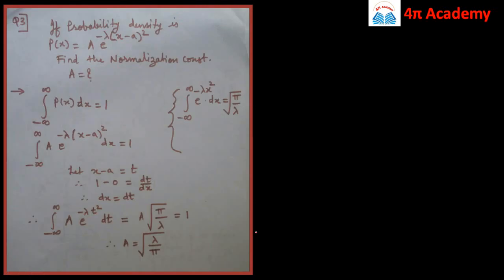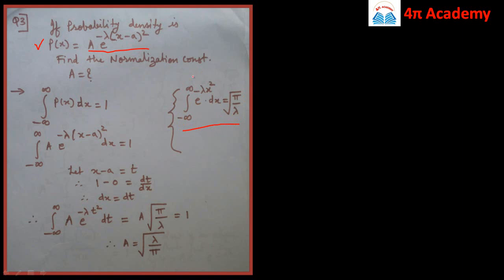So this is a very easy type of problem. Then the next problem is to find the normalization constant. If the probability density p of x is given as a into e raised to power minus lambda into x minus a whole square, find the normalization constant a. Problems of this type are many times asked in examination, and they are based on this standard integral, which is the integration from minus infinity to infinity of e raised to power minus lambda x square dx, equal to root of pi by lambda. You have to remember this standard integral.